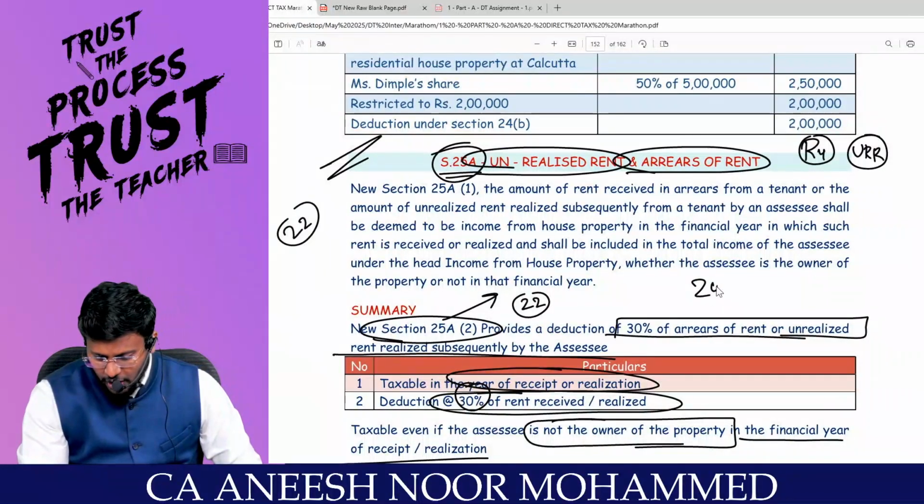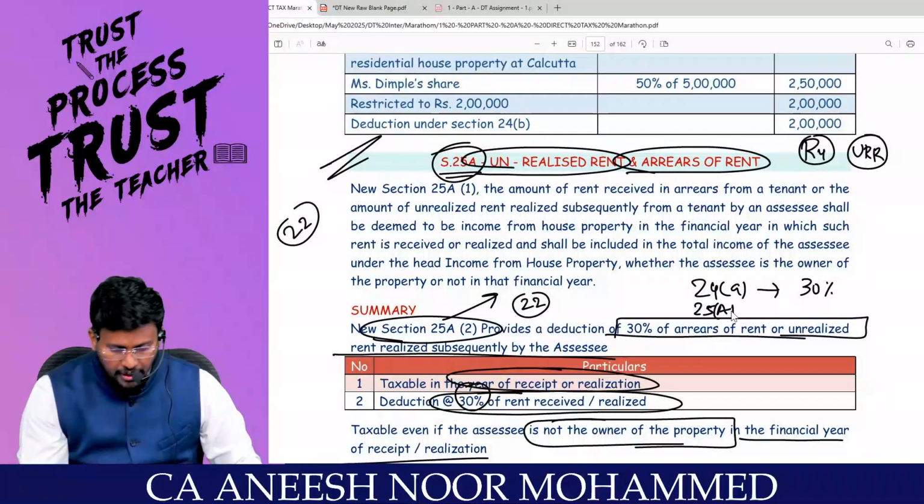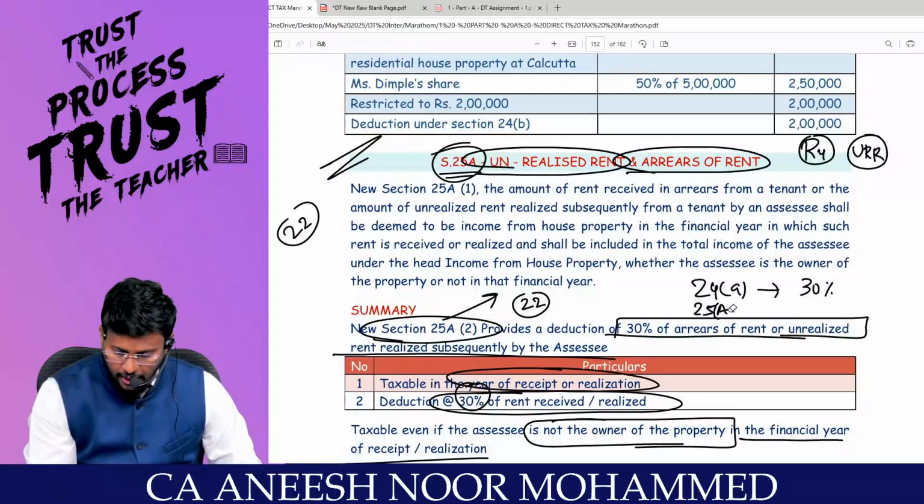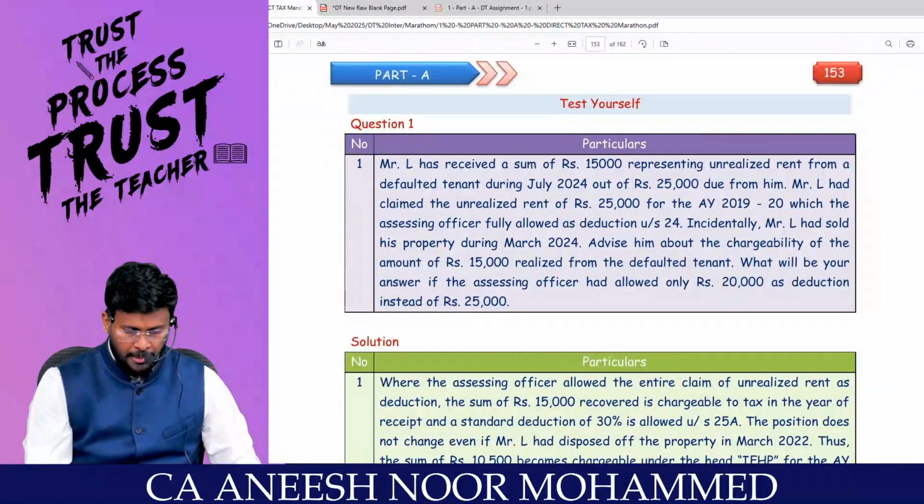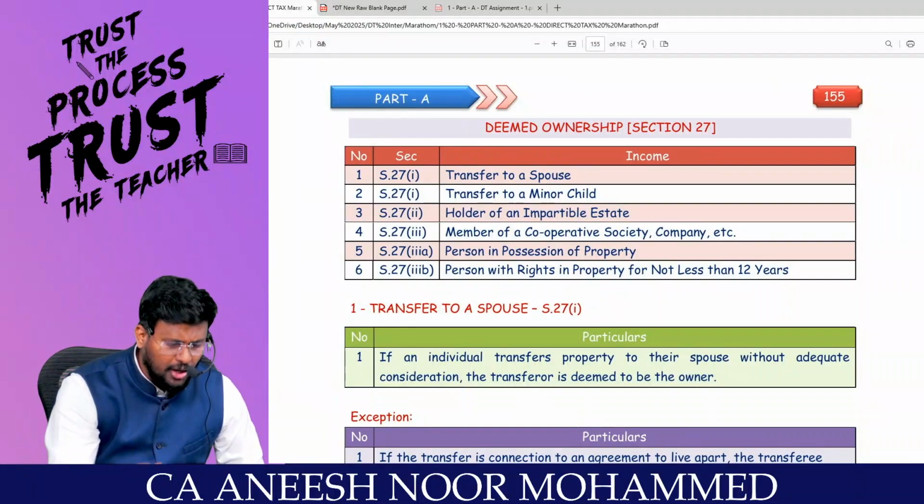Under section 24, don't claim 30%. Claim deduction under 25A. Are you able to appreciate what I am talking to you? That's it with regard to taxability of the arrears of rent or unrealized rent.